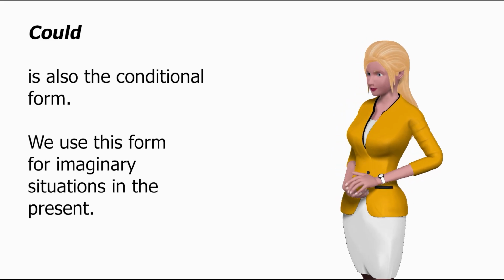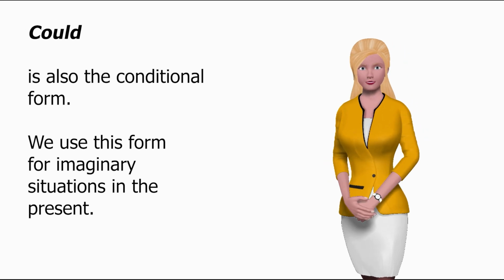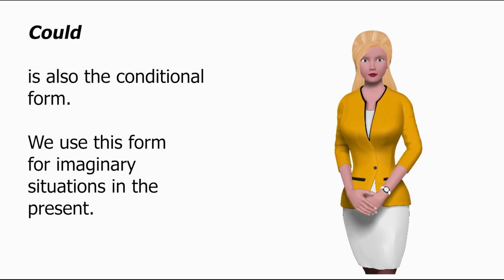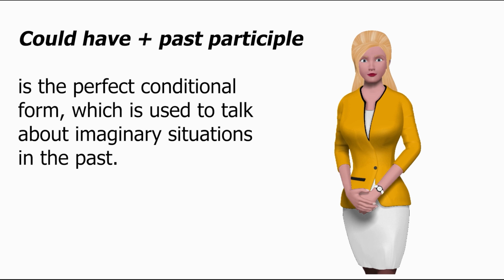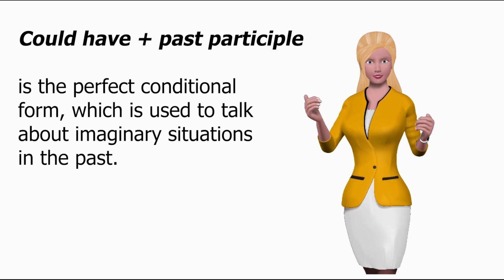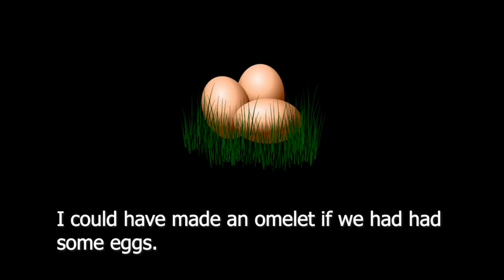Could is also the conditional form. We use this form for imaginary situations in the present. I could make an omelette, if we had some eggs. Could have, plus past participle, is the perfect conditional form, which is used to talk about imaginary situations, in the past. I could have made an omelette, if we had had some eggs.